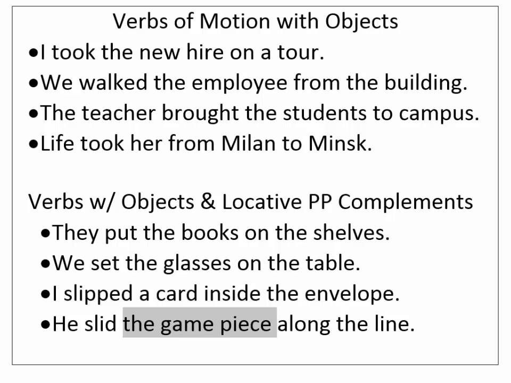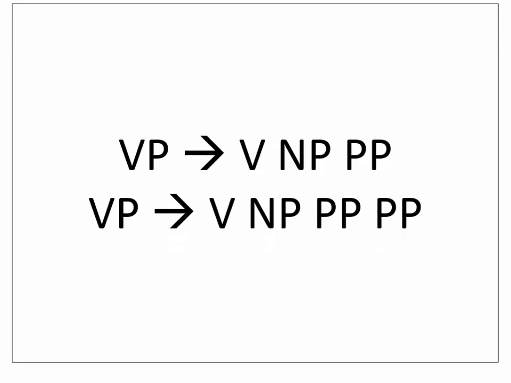So our rules will look like this for such sentences. For a put type verb, there's the verb put, and then what you put, the books on the shelves. So this will be a verb that has both a noun phrase object and a prepositional phrase complement. And of course, with these verbs of motion, they can sometimes have both source and goal prepositional phrases, so you can get two complements in those cases. All right, let's look at some examples. With a sentence like, we carefully placed the books on the shelves, we've got the object, the books, and then we have on the shelves as our prepositional phrase.